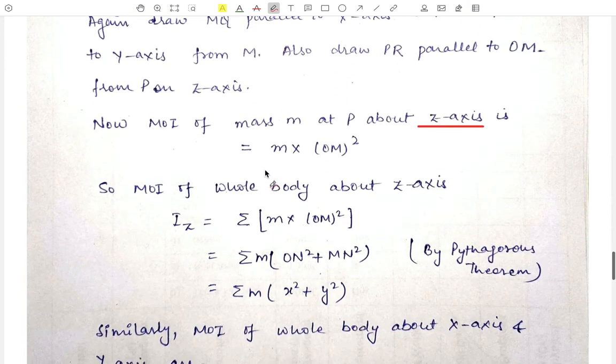With the help of this moment of inertia of a single particle, we can find out the moment of inertia of the whole body about the z-axis. That will be equal to the summation of all such terms, that is summation m into OM square.